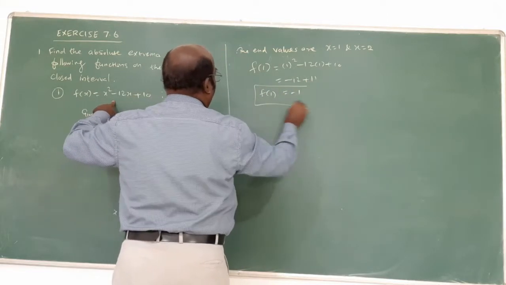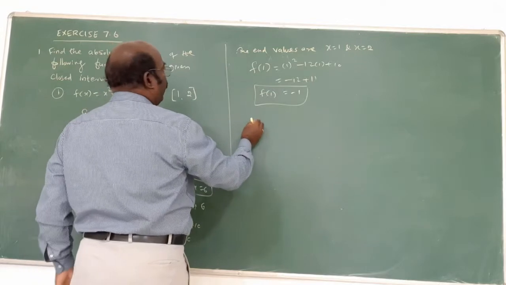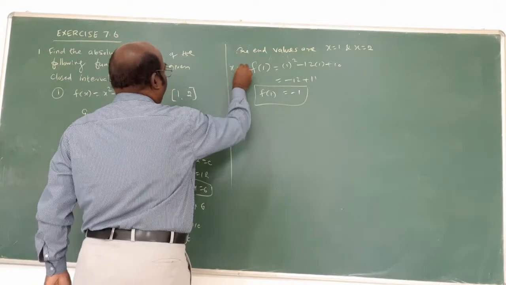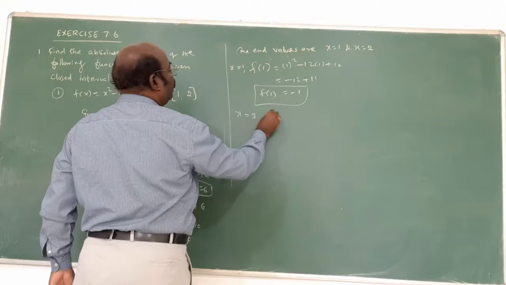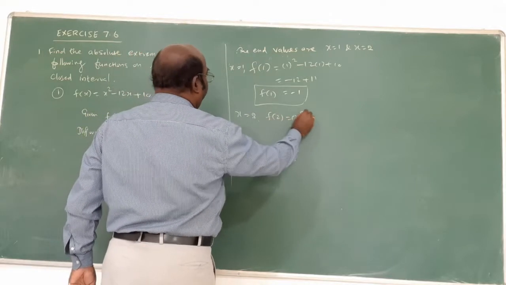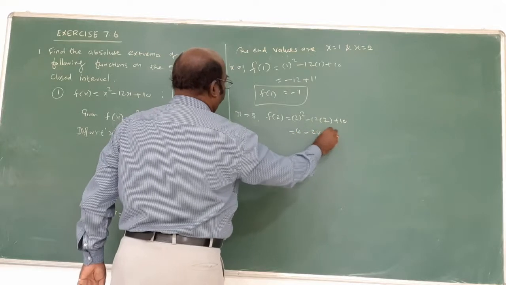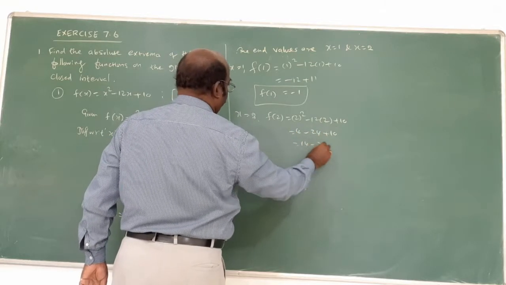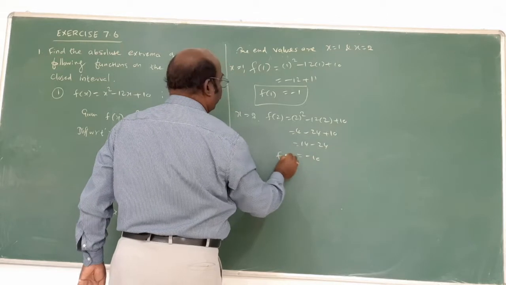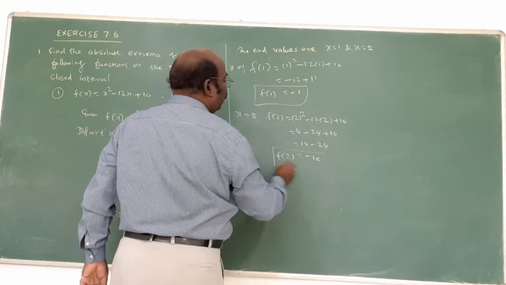This is the answer when x equals 1. Next, f of 2 equals 2 squared minus 12 into 2 plus 10, which is 4 minus 24 plus 10, that is 14 minus 24, which is minus 10.